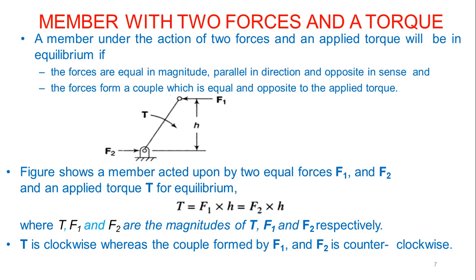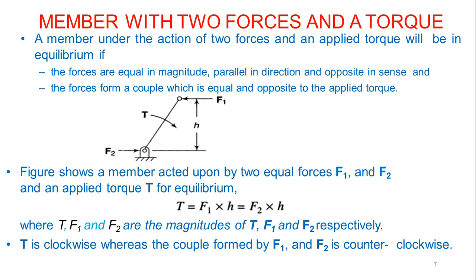You can see in the figure F1 and F2 are equal in magnitude, parallel in direction, but opposite in sense, because F1 is in one direction and F2 is in the opposite direction. Then the forces form a couple which is equal and opposite to the applied torque, T, as shown in the figure.